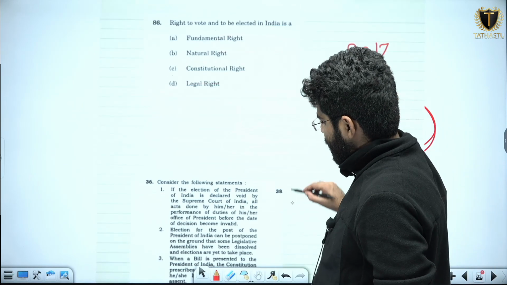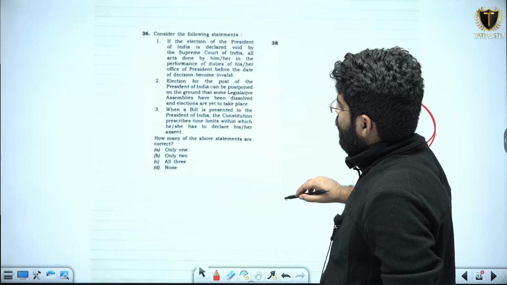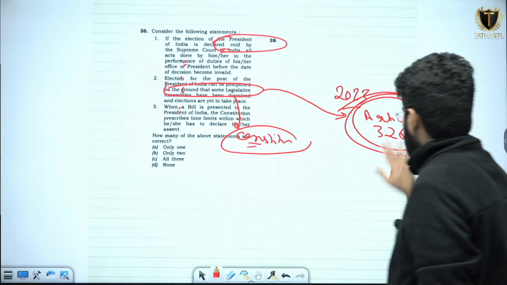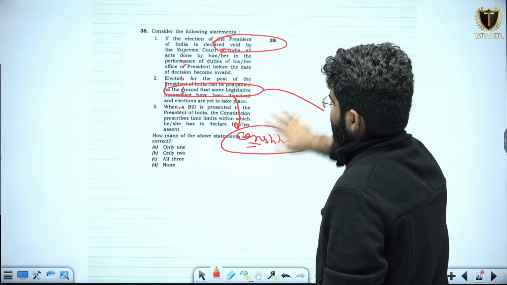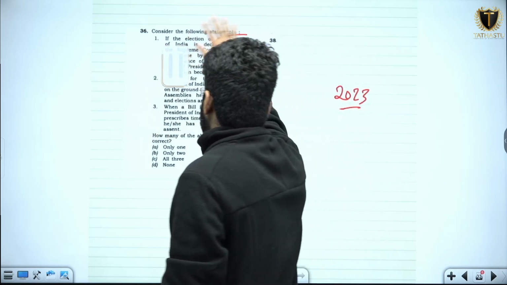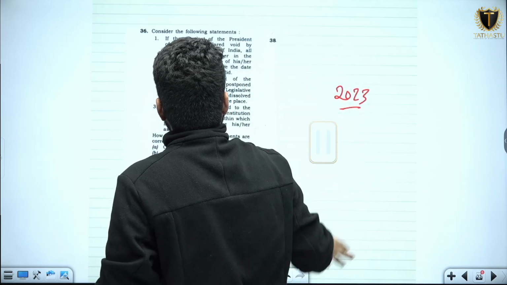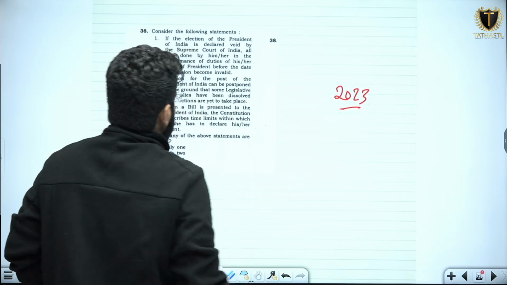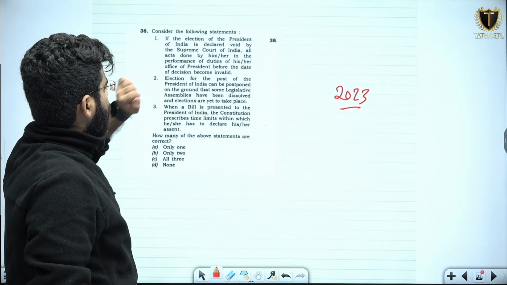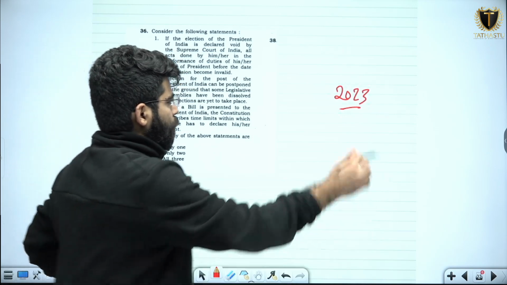Now moving on to the next question, we have question number 36 and it was a previous year question of 2023. Now if I read the statements, if the election of the president of India is declared void, what does that mean?